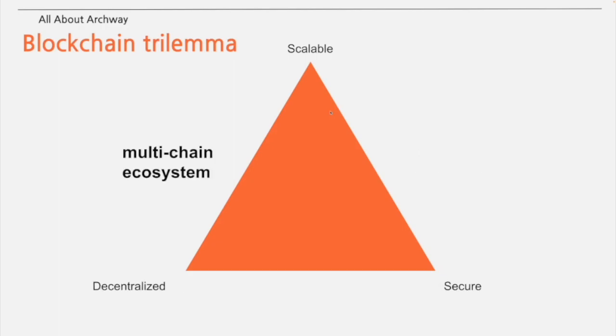For the last one, the multi-chain ecosystem. An example of this is the Cosmos ecosystem, which we're going to learn about, and which also includes Archway. So Archway might be highly scalable and decentralized, but less secure according to the blockchain trilemma.